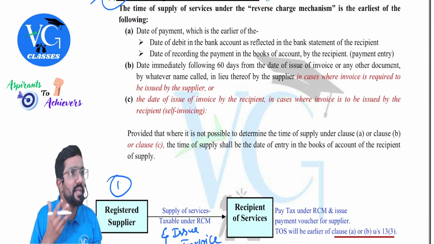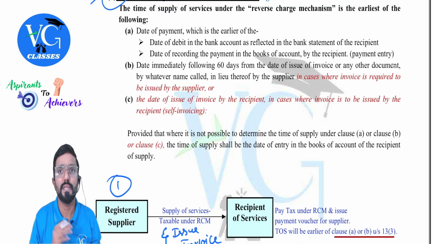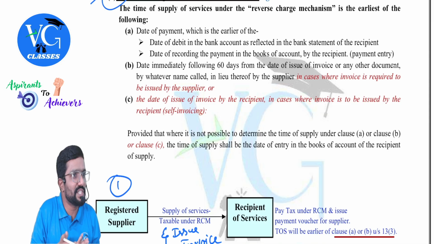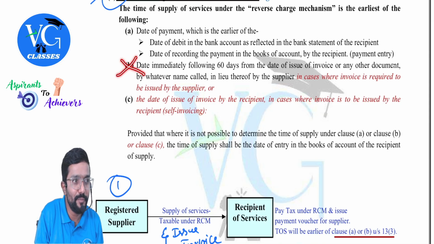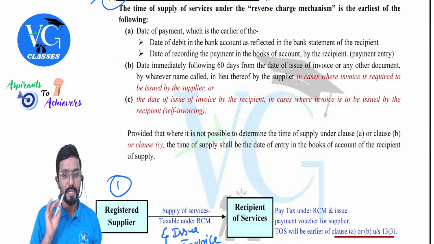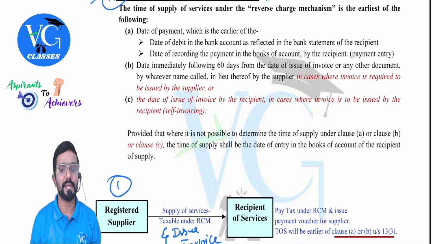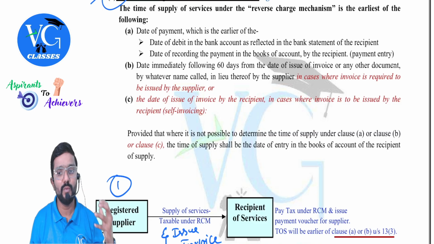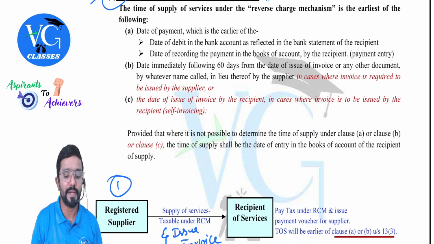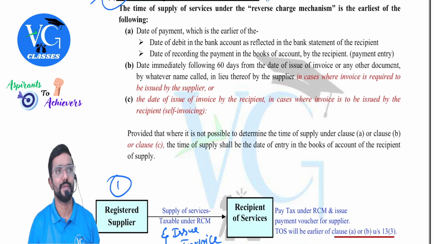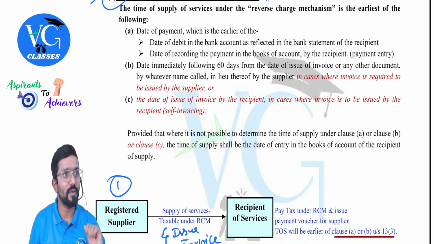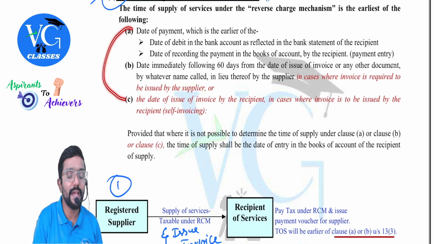Sir, supplier is not issuing invoice because he is not registered. In that case, instead of B, C will come. The date of issue of invoice by the recipient in cases where invoice is to be issued by recipient, that is self-invoicing. In that case, it is A or C.